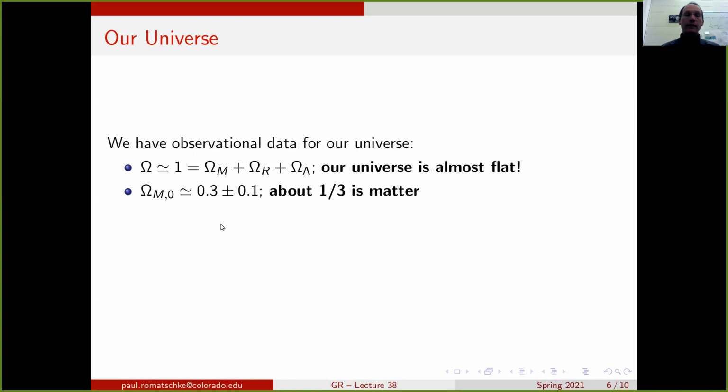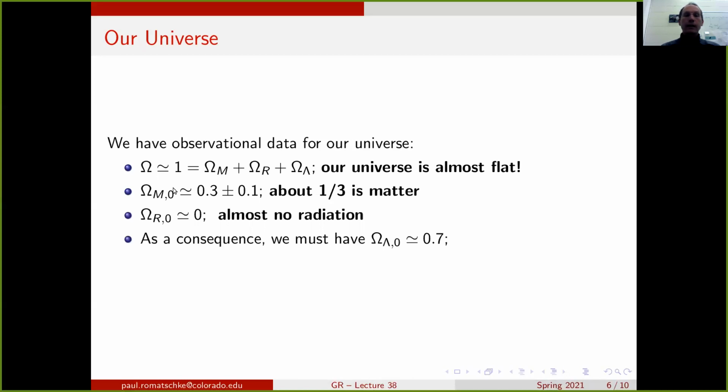That means that in the big scheme of things, about a third of the density parameter of the universe comes from matter. The contribution from radiation is essentially negligible. It's almost zero. If we take these two inputs, omega matter and omega radiation, since the total has to be 1, which is another observational input, the consequence has to be that omega lambda is about 0.7.